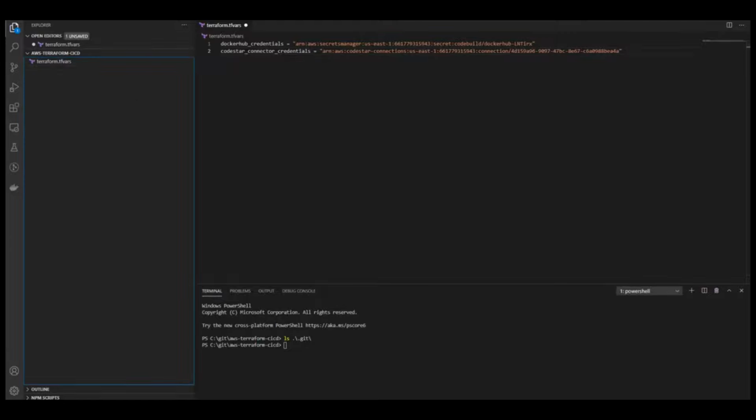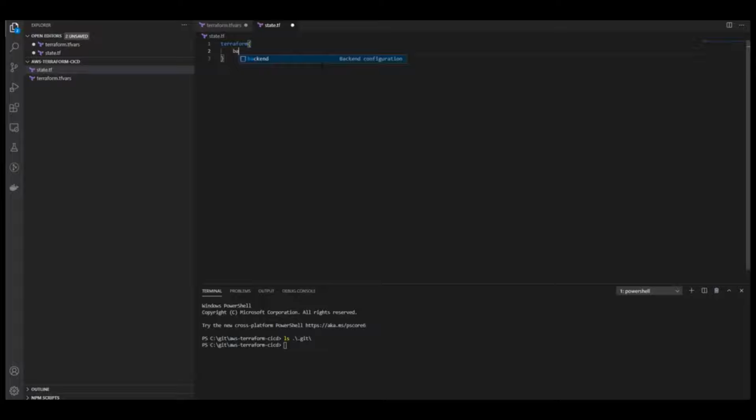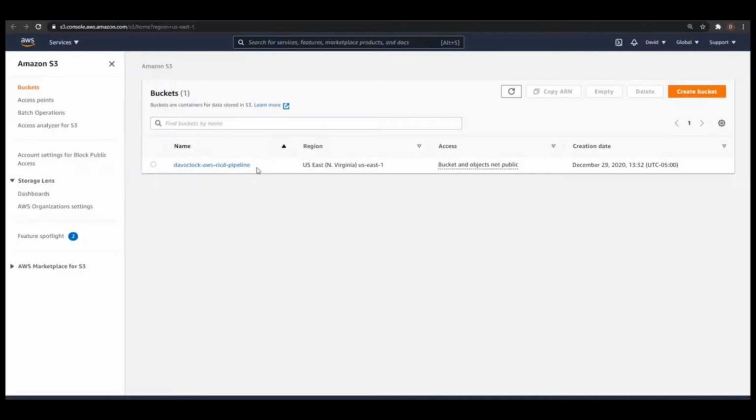And the other file that we also wanted to create, I'm just going to call it state.tf. It has to have that TF extension for Terraform to pick it up. And this is just where I'm going to define the Terraform backend, or the location for the state file. So here we have to say what the name of the bucket is. This is the bucket that we created manually beforehand.